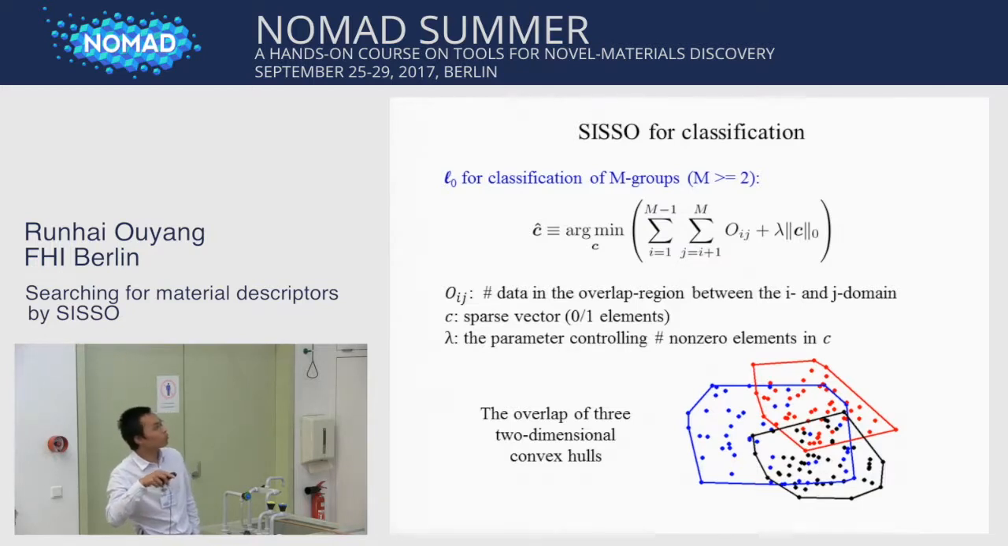For example, here we have 3 domains approximated by convex hulls. So here the loss function means the total data in each of the overlapped regions. And the C is the sparse vector with 0 or 1 elements. And the lambda here is the parameter controlling the number of non-zero elements in the C.